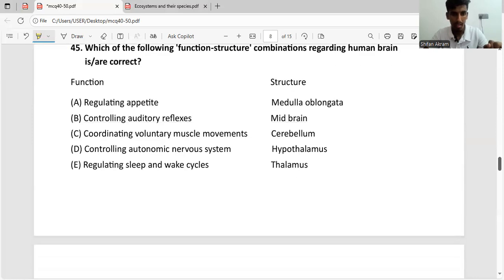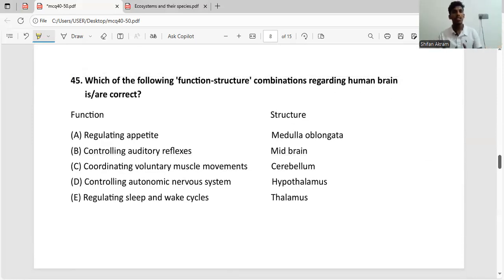Okay. Now let's go to the 45th question. Which of the following function structure combinations regarding the human brain are correct? First we have regulating appetite. Regulating appetite is important for survival. A lot of things that are important for survival, such as thirst, appetite, the sleep and wake cycle, and the fight and flight response, right? These are all important for survival, and everything that is important for survival is related to the hypothalamus, not the medulla oblongata. So the first answer is wrong.